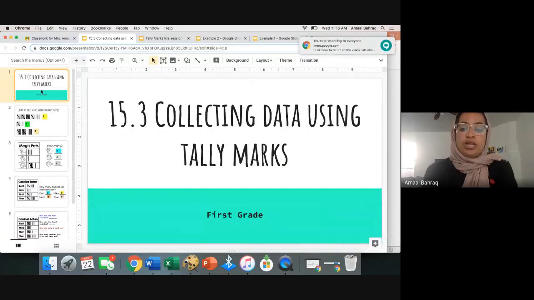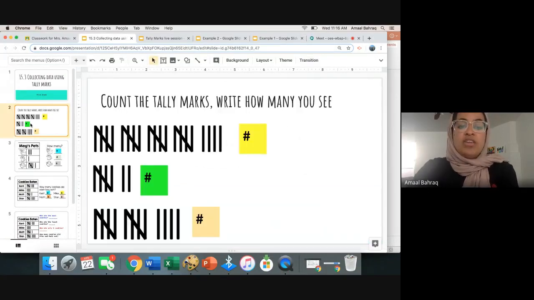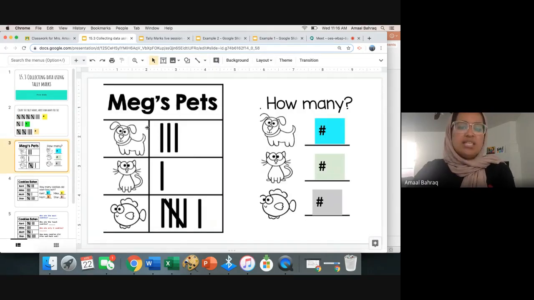So 15.3 today is data using tally marks, okay? So now that you know how to count tally marks, what you're going to do, it says count the tally marks, write how many you see. I want you to write here how many tally marks that you see next to each one, okay? After that, you will see that we have Meg's pets. She has a lot of pets.